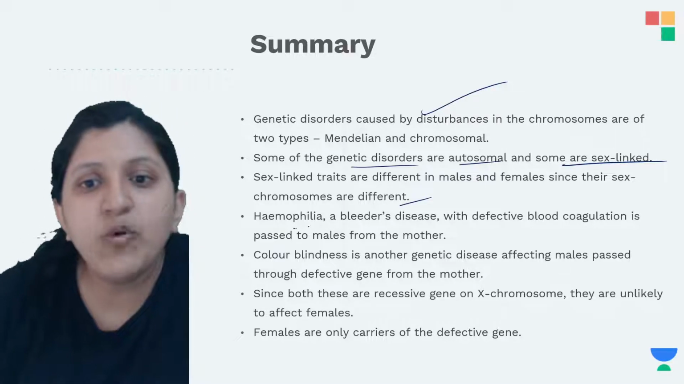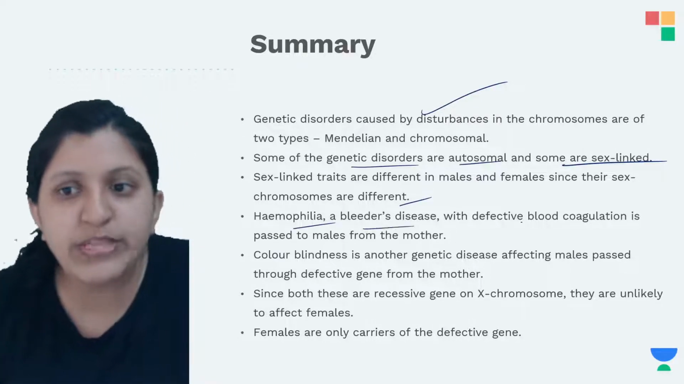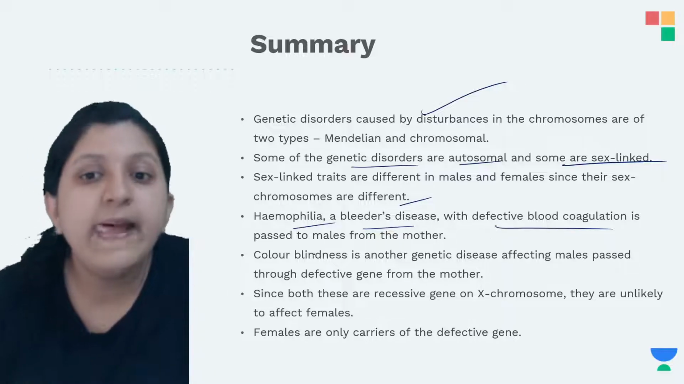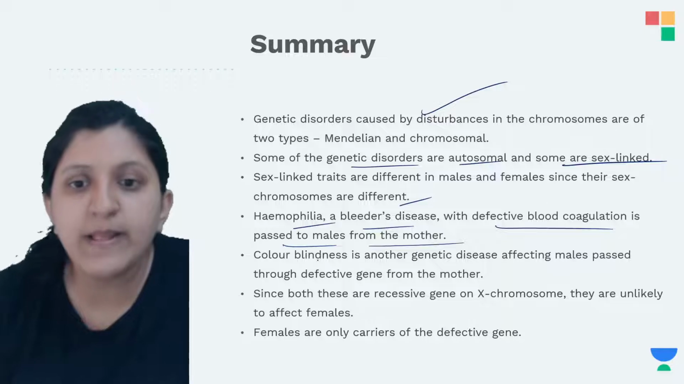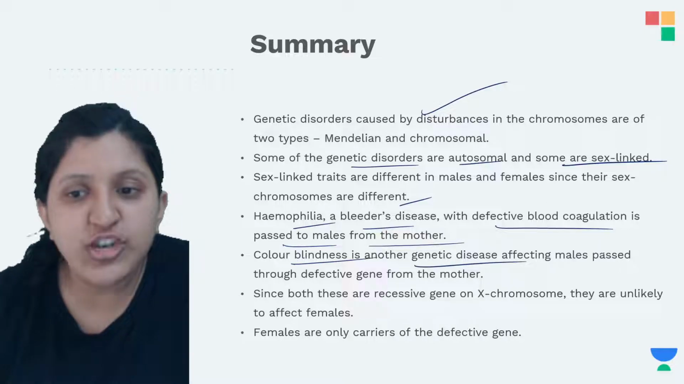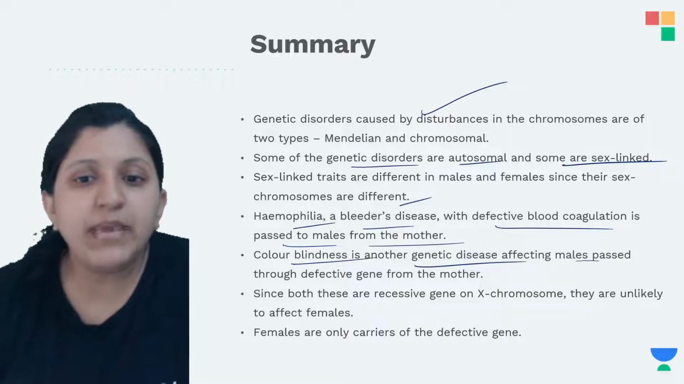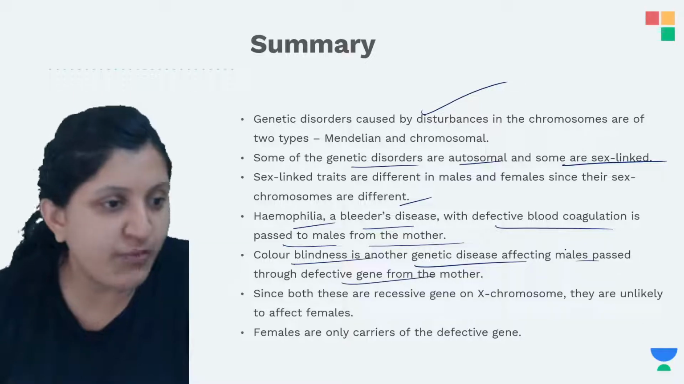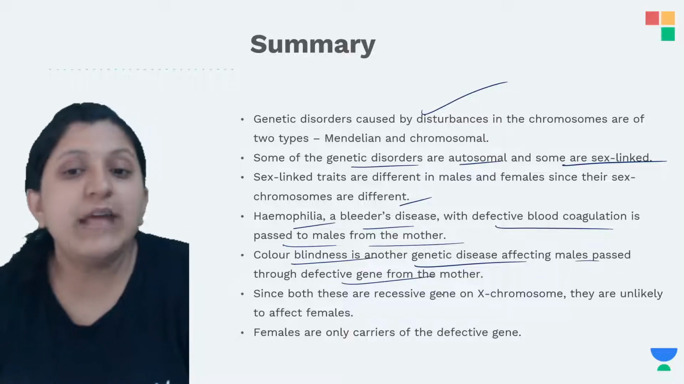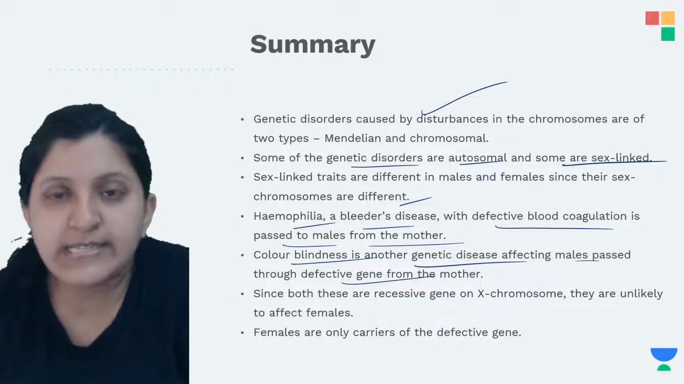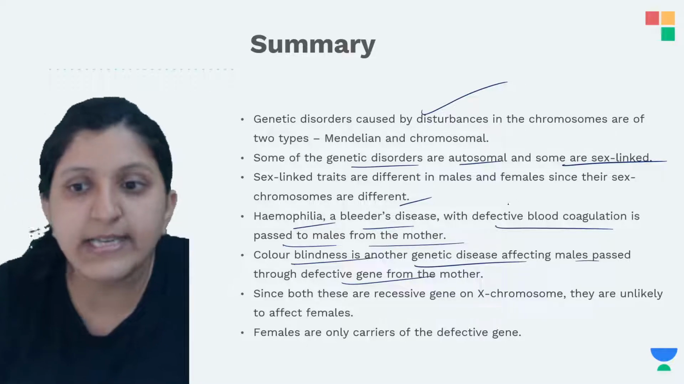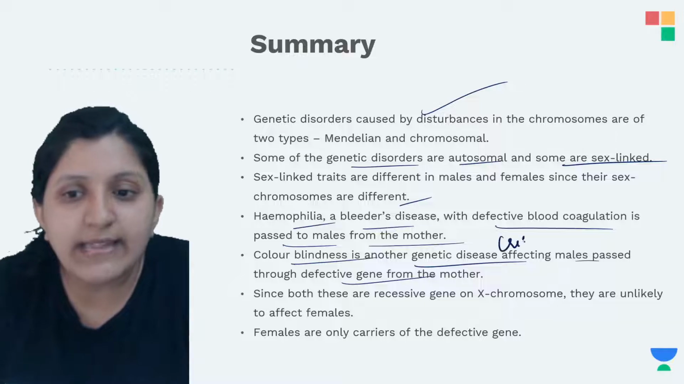Now hemophilia, a bleeder's disease with defective blood coagulation, is passed to males from the mother, so that is the crisscross one. Color blindness is another genetic disease affecting males, passed through the defective gene from the mother again. So this can be reverse also. From the father the daughter is getting it, from the mother the son is getting it, so that is why we say this is a crisscross inheritance.